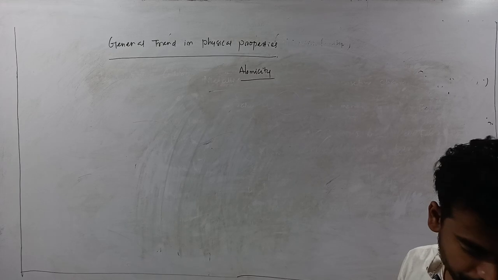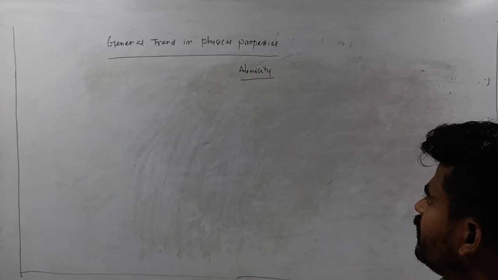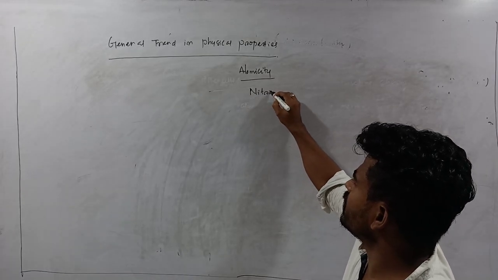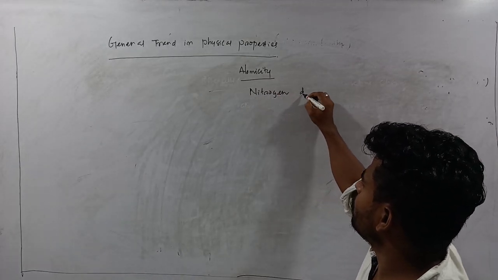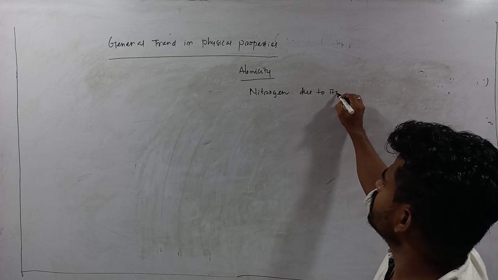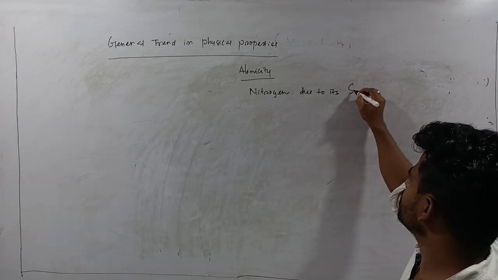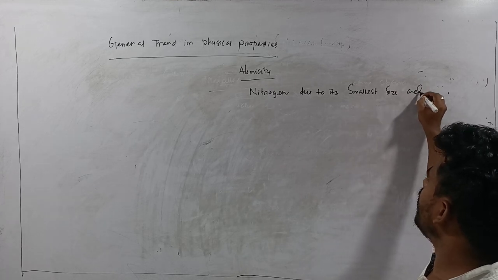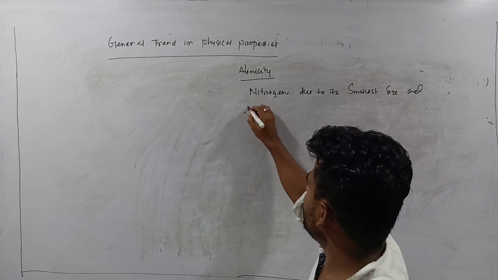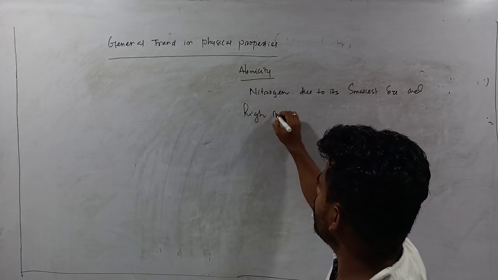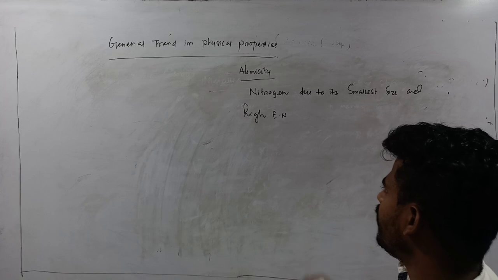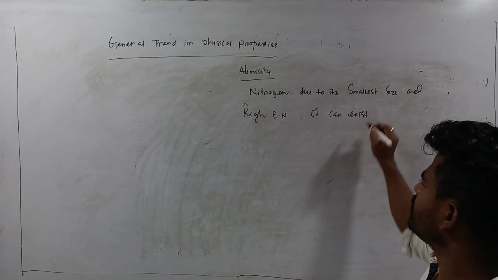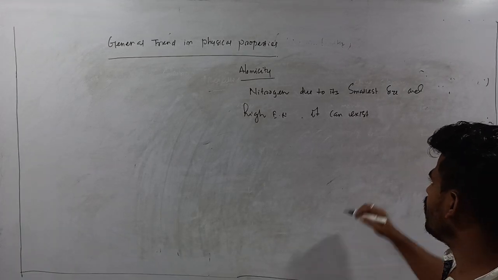In all these elements present in group 15, nitrogen, due to its smallest size and high electronegativity, can exist as a diatomic molecule.